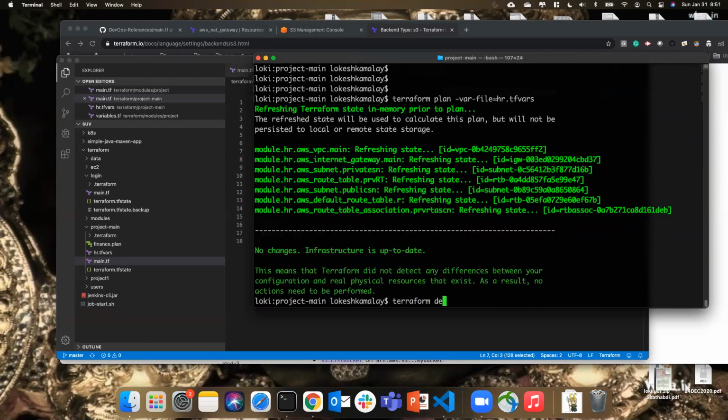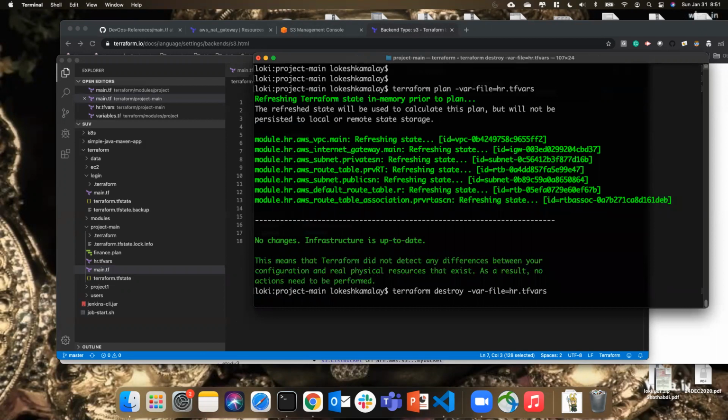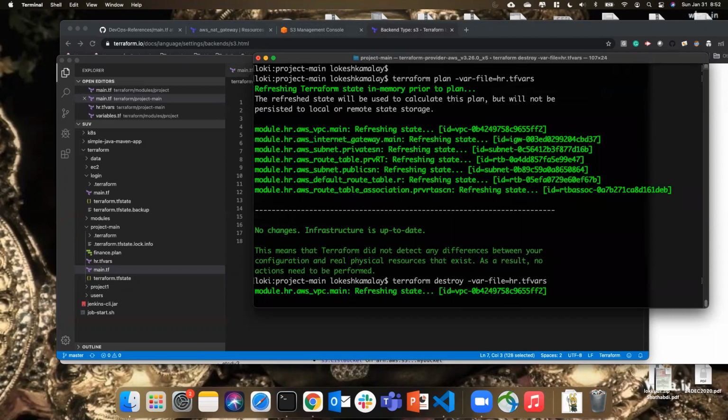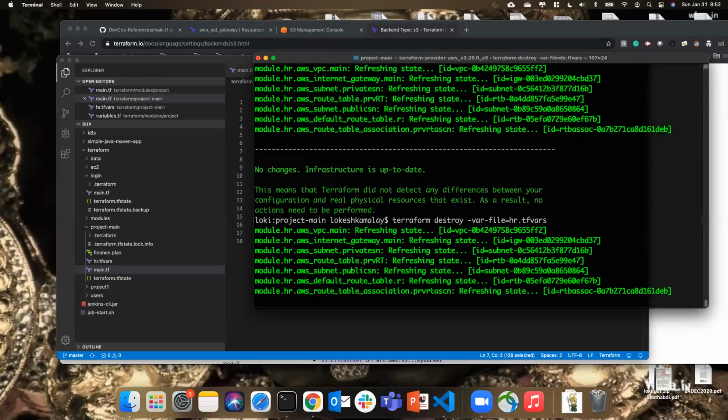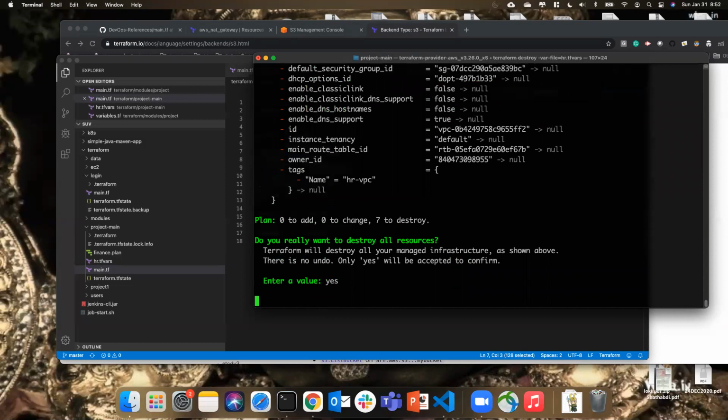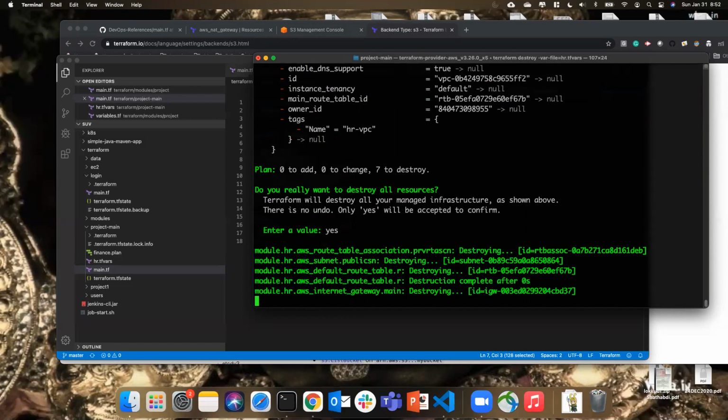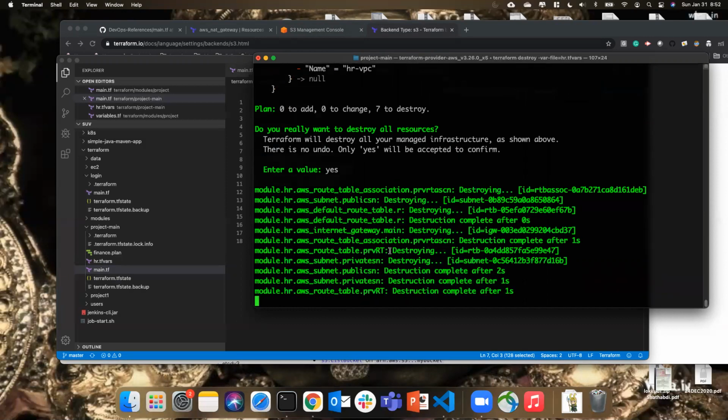Let me destroy this. Terraform destroy var file is equal to HR. Seven to destroy. Come on.